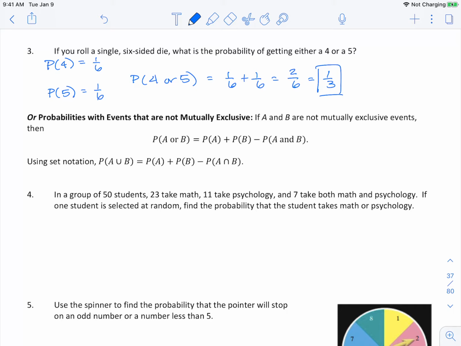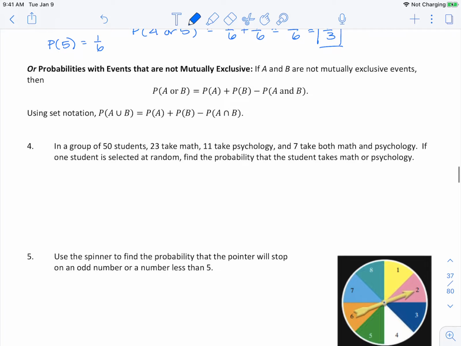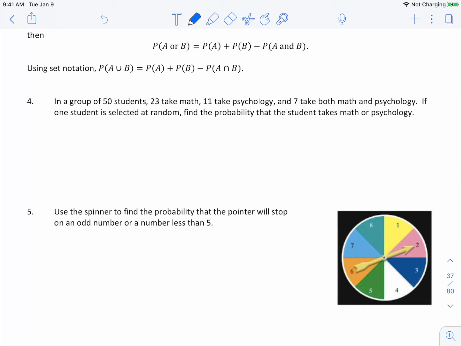All right, so this one says in a group of 50 students, 23 take math, 11 take psychology, and 7 take both math and psychology. If one student is selected at random, find the probability that the student takes math or psychology. So we want the probability that the student takes math or psychology. So that's going to be our probability of math plus probability of psychology minus the probability of math and psychology.